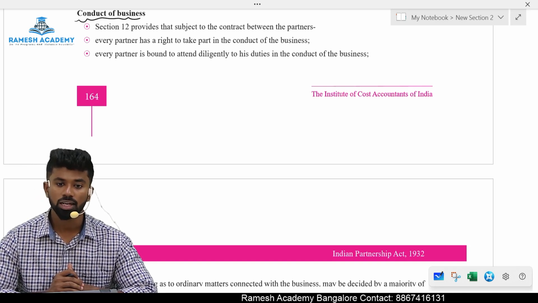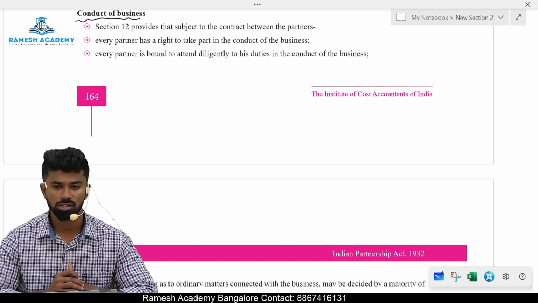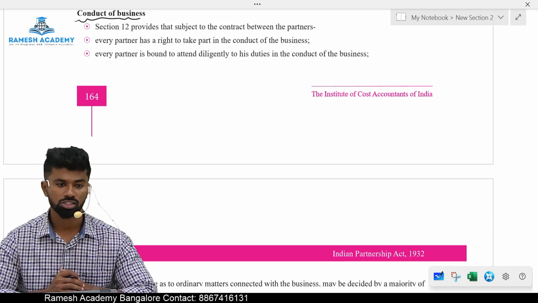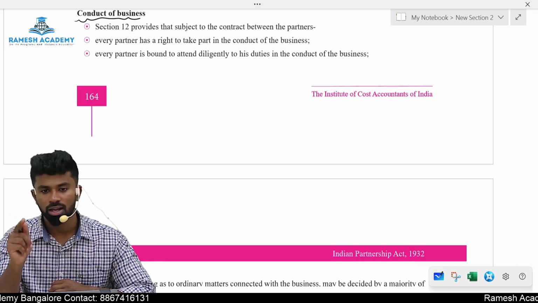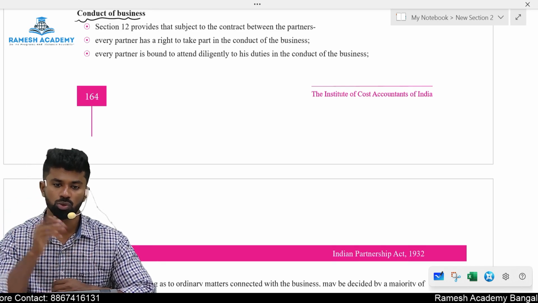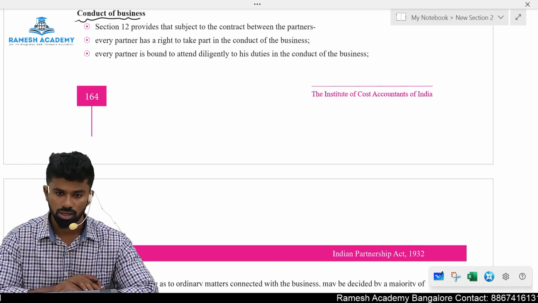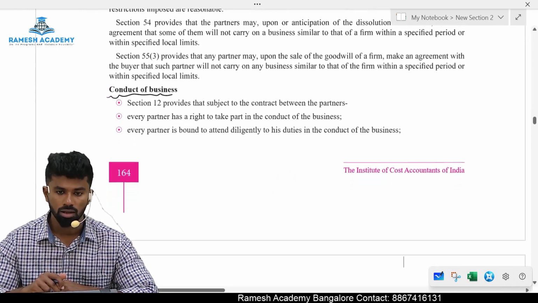Yes, they can include them. Even though it amounts to an agreement in restraint of trade, it is an exception. A partnership agreement is an exception, so the restrictions will be valid. So you can restrict a partner from carrying on any business when he is a partner, meaning he should work only for the partnership firm, not anywhere else. Is it valid, sir? Yes, valid. What is the section number? Section number 11.